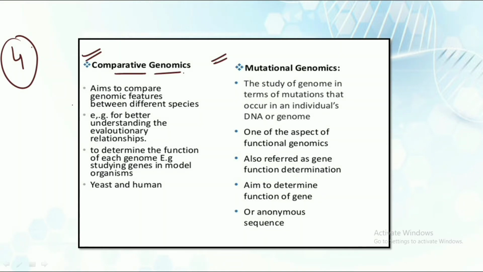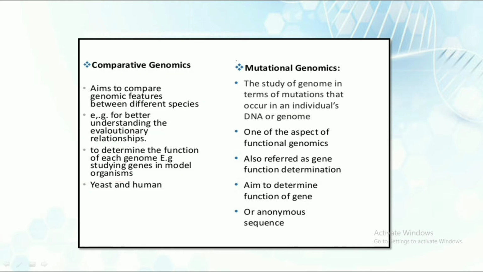The main aim of comparative genomics is to compare the genomes between various different species, for example, for better understanding the evolutionary relationships. In this, we are comparing the genomes of 2 different species to determine the function of each genome, that is, we are studying the genes in the model organism, for example in yeast and human. When we compare the yeast and the human genome, we are making use of comparative genomics in order to understand their evolutionary relationships.